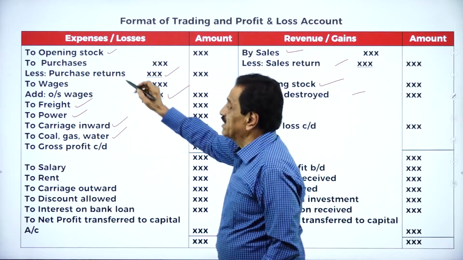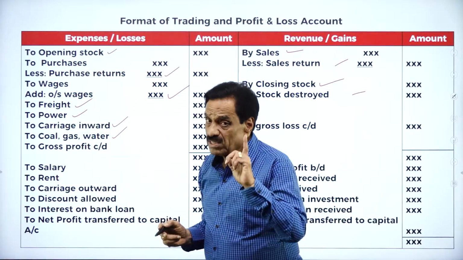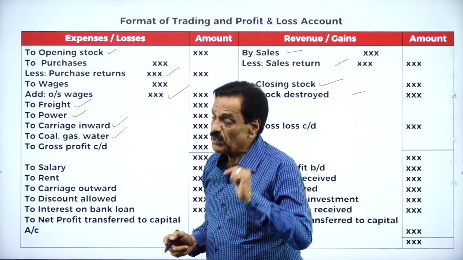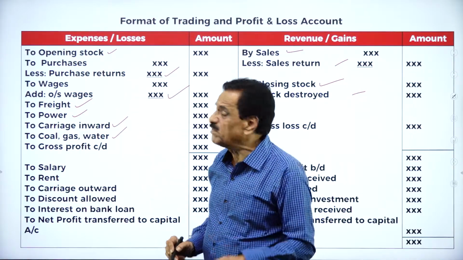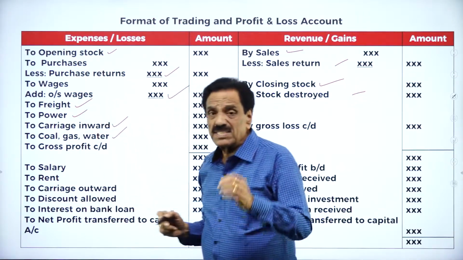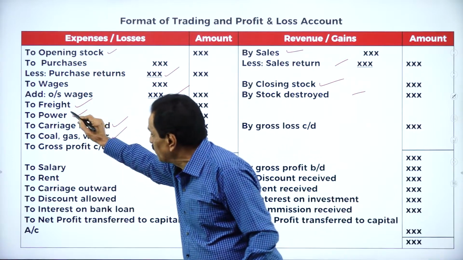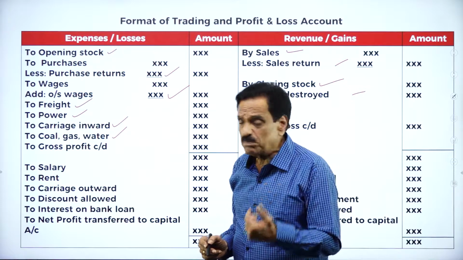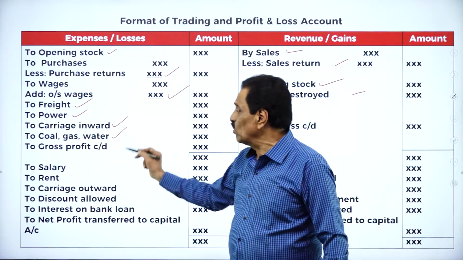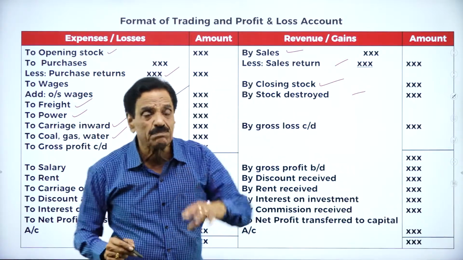Here it starts with opening stock, last year closing stock, next year opening stock. We make the purchase of this year. If the goods are not up to the mark, they will be returned. Wages is directly connected. Freight is directly connected. Power directly connected. Production expenditure. Carriage inward, coal, gas and water, all are direct expenditure.